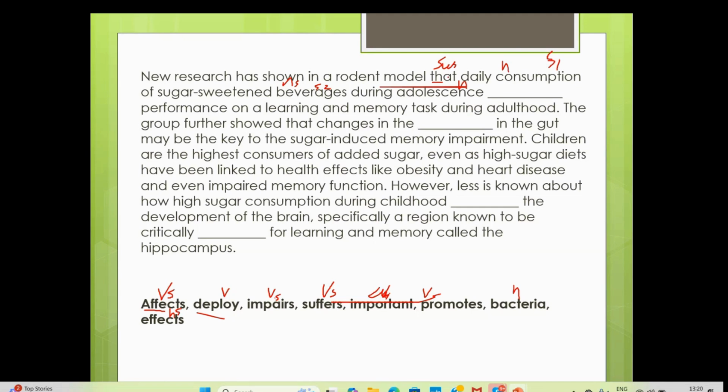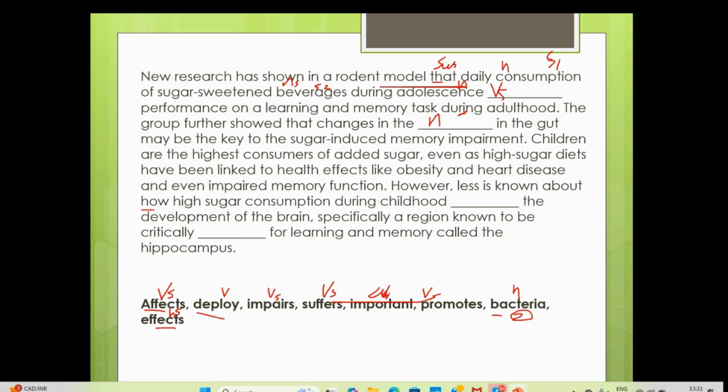Okay. So now dash performance. Okay. Has shown, everything is in present tense. So what we need is we need verb with S here. Why? Because first subject is singular, consumption is singular. Now the is there, so next to article we need noun, no matter what. Okay. And here that changes. So it's object, no? So we don't know noun with S or noun with no S, and we have two options to choose from. Bacteria or effects only. So yeah, there is bacteria in the gut. No, there cannot be effects in the gut. So, somehow we got the second one like that only, without putting a lot of efforts.